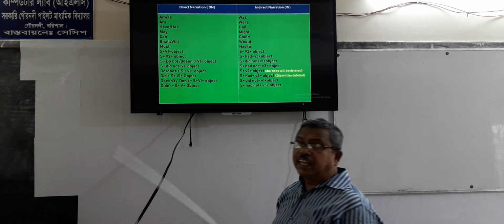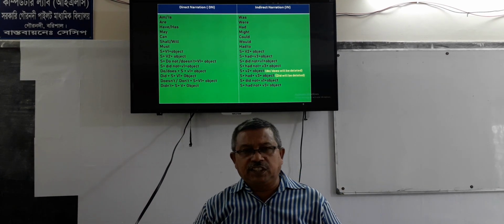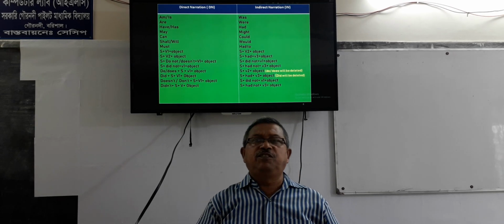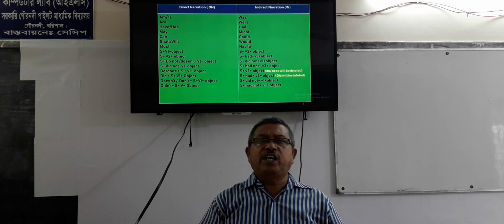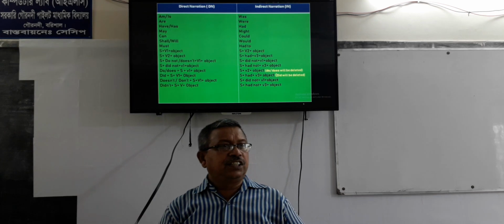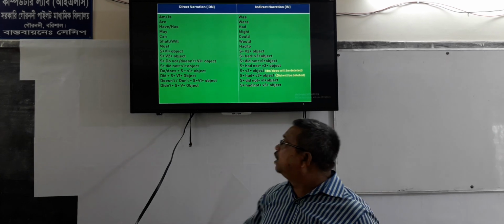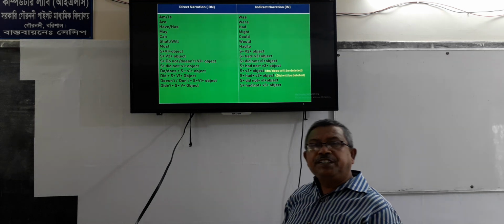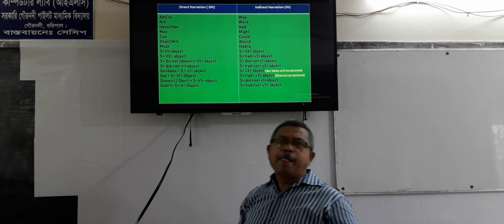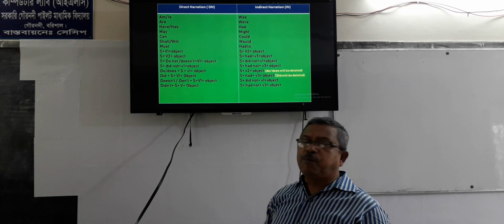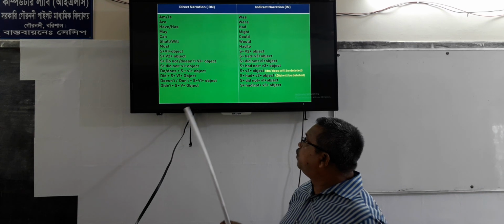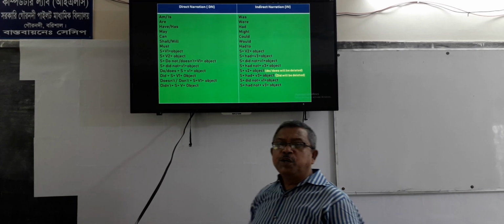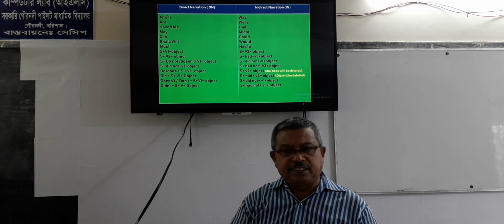That is, there are some students in our educational institutions who are very weak and cannot memorize the rules of tense. So those who are unable to memorize the rules of narration will benefit from this table, and if he or she only knows the three forms of the verb, that is present form, past form and past participle form, they will be able to change direct narration into indirect narration without memorizing the rules of tenses.